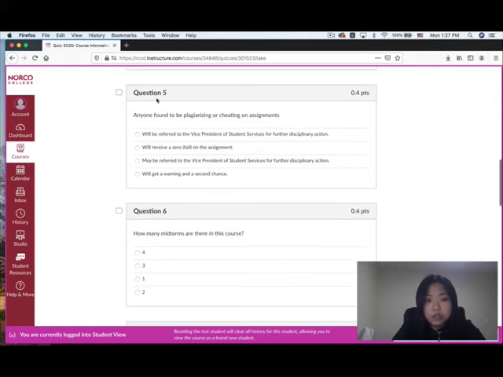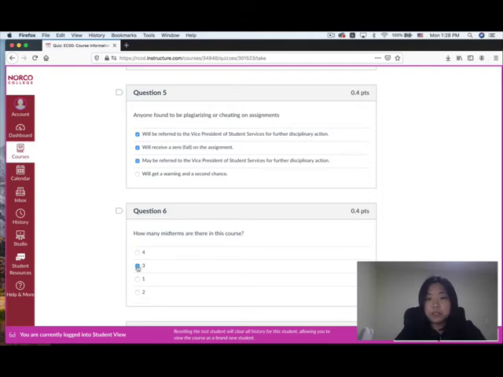Okay, look at question 5 and question 6 in here. You could see for question 5, the answers have squares in here. But for question 6, the answers have circles. Do you guys know what is the difference between these two? The square means you could choose more than one answer. You can have multiple answers. I could choose this one, or this one, right? But the circle means you only have exactly one answer. If I choose, like, how many terms are there, if I choose 4, I can't choose 3 anymore, okay? So you guys know the difference between the square and the circle.